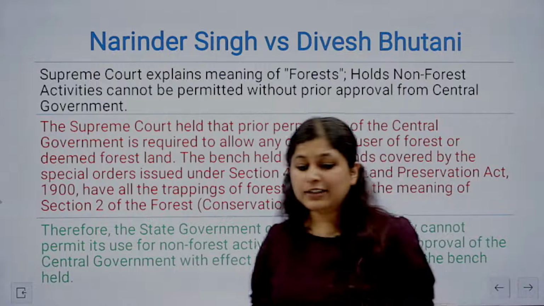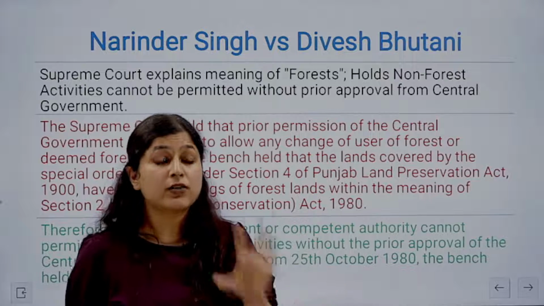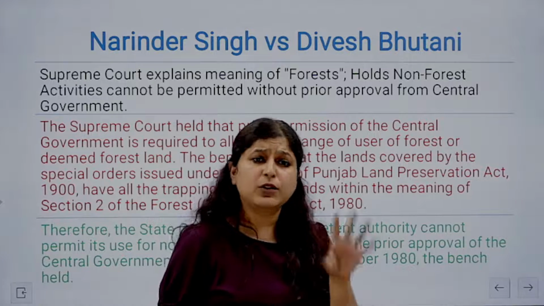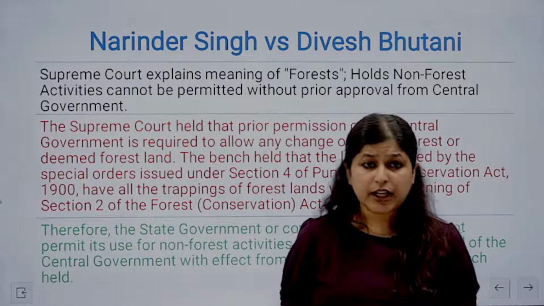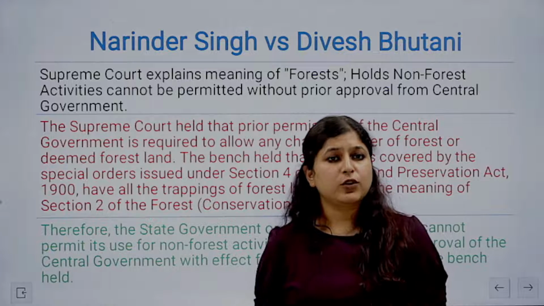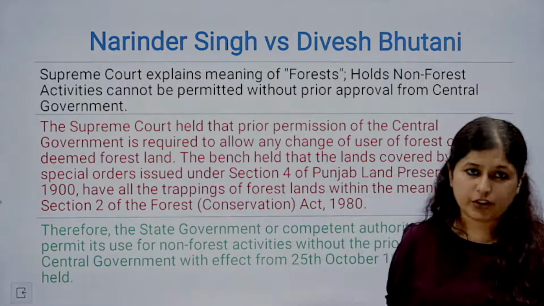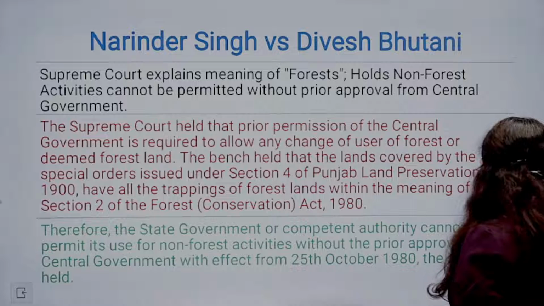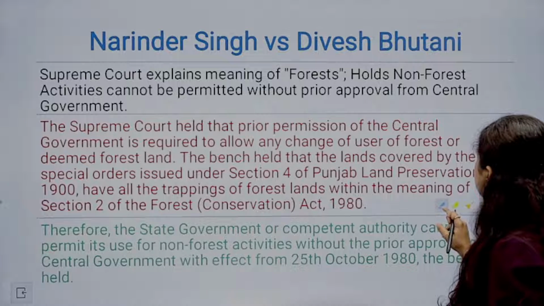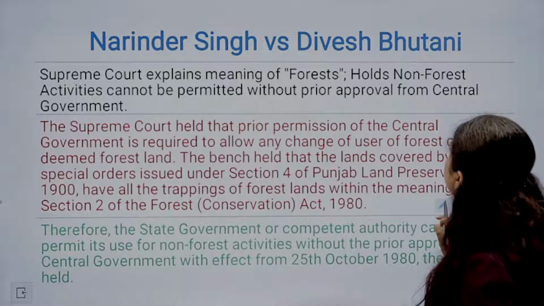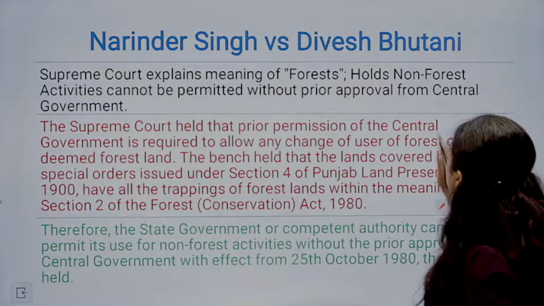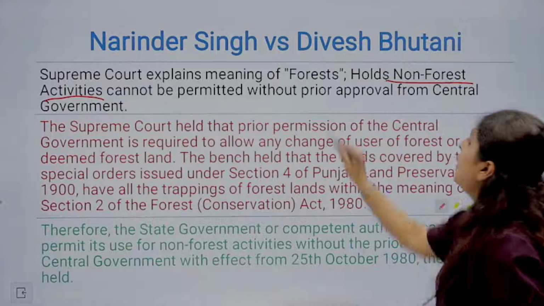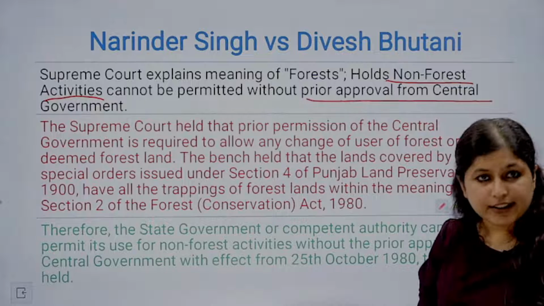Why? So that any sort of developments around these areas which have not been sanctioned by the Supreme Court, or which have not been sanctioned by the state government or the central government, इनको मना करा जाए, इनको disallow करा जाए, because forest areas को हम protect कर रहे through the environmental law provisions. Let's quickly understand the wordings. Okay, Supreme Court explains the meaning of forest and holds that non-forest activities cannot be permitted without prior approval from the central government in such areas.